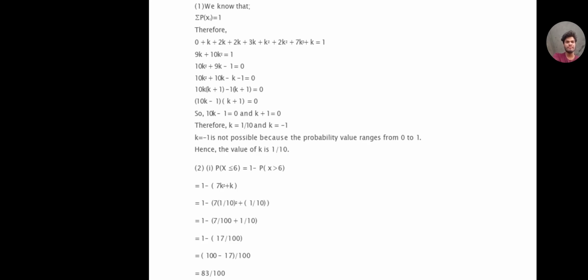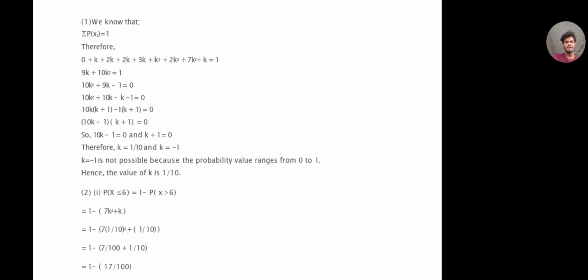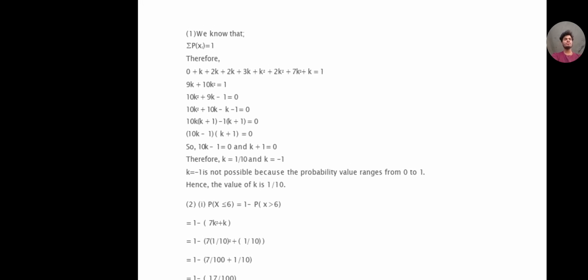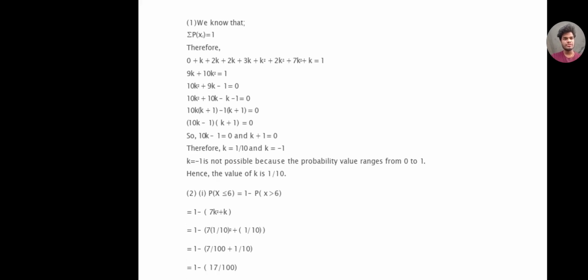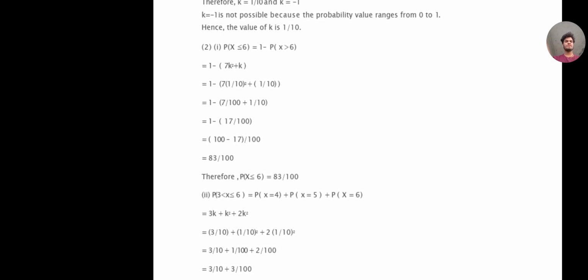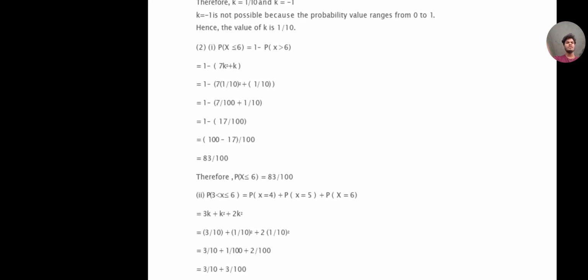By simplifying this equation, we get k value equal to 1 by 10 or minus 1. We have another rule that our probability value should not be negative, it should always be positive. So we will just consider 1 by 10 as the k value. Now substituting k values in the place of k in P of x.